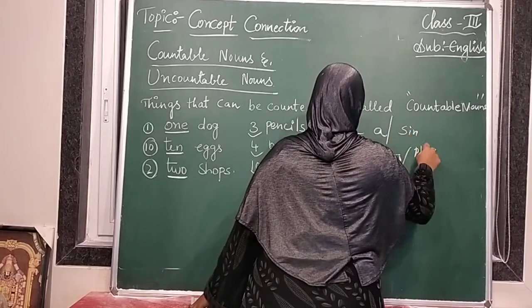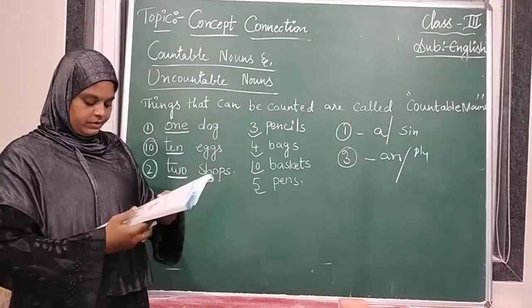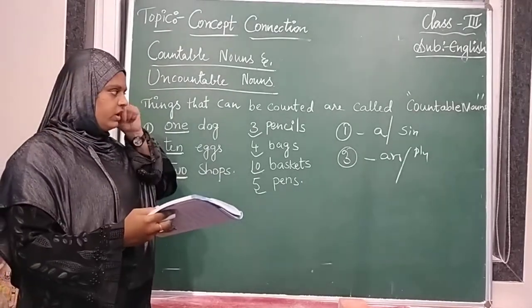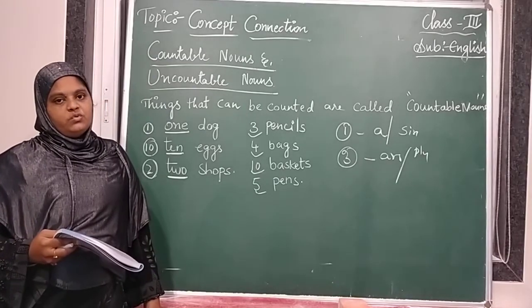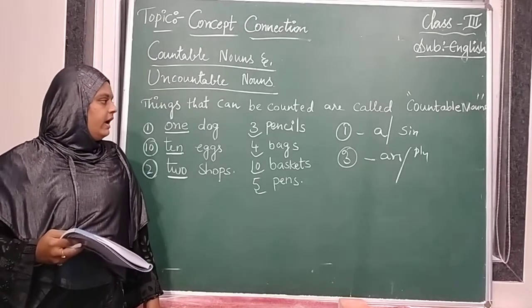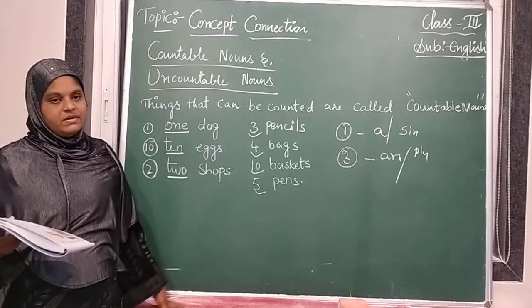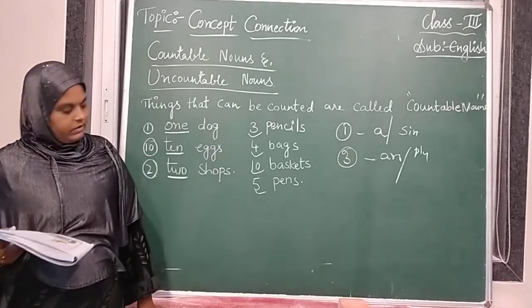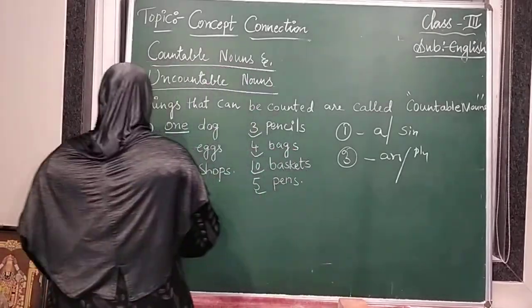If it is plural, we use an. That is a and an. And we can keep numbers in front of countable nouns. So now you see the countable nouns.